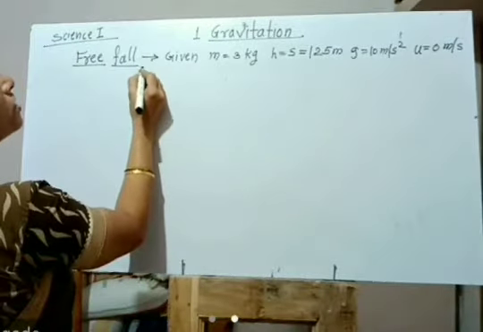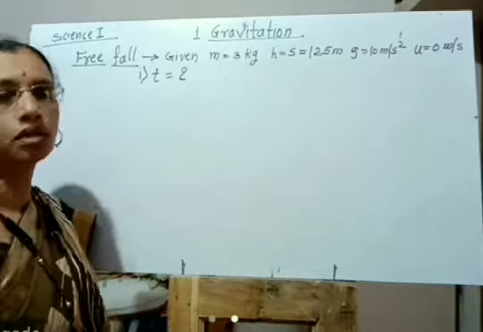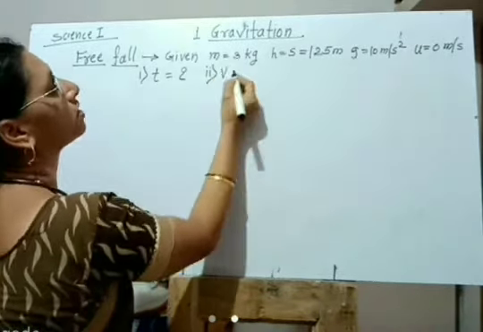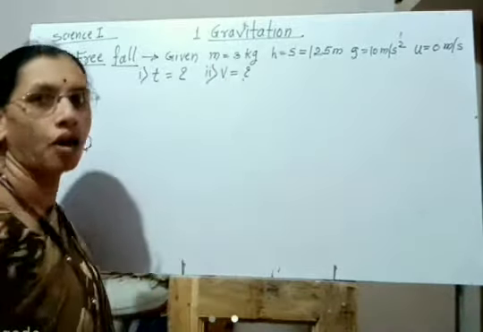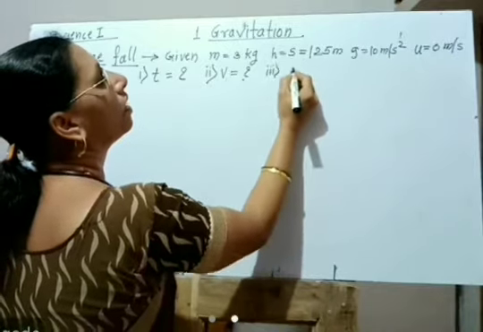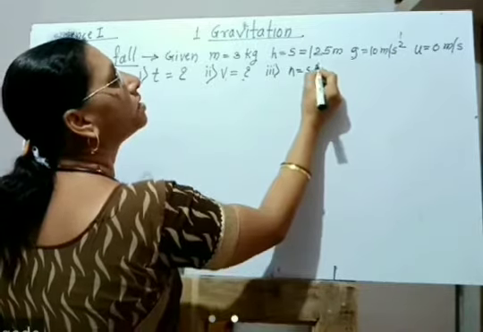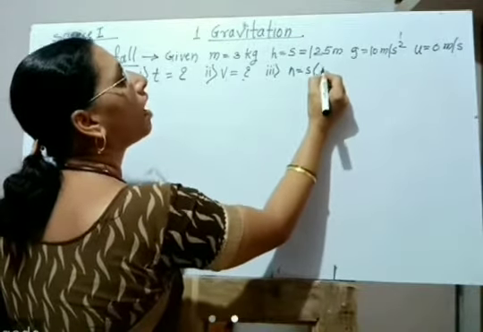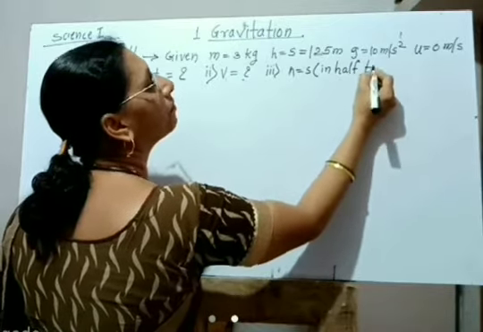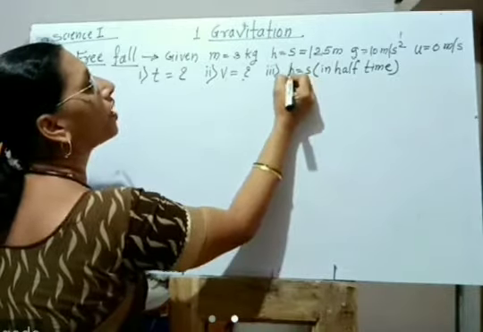Now in the first question we have to calculate the time required to reach the ground. Second, we have to calculate the velocity when it reaches the ground. And third, we are going to calculate the height of the ball from the ground when it is at half time. In half time. These three quantities we have to find out.